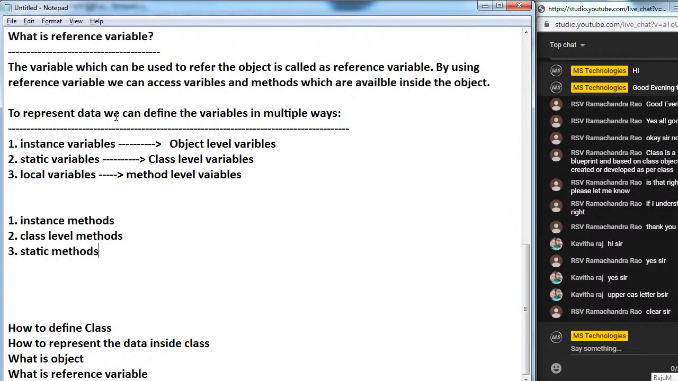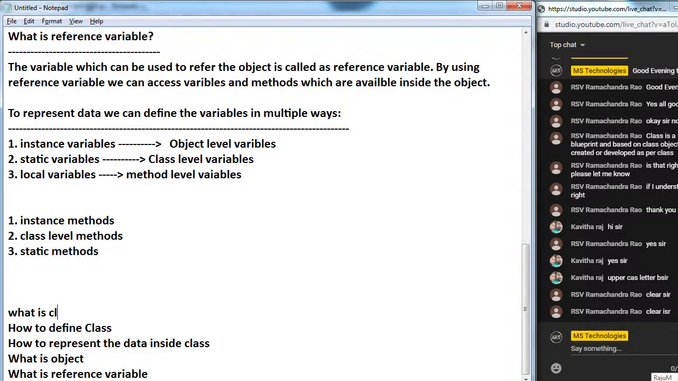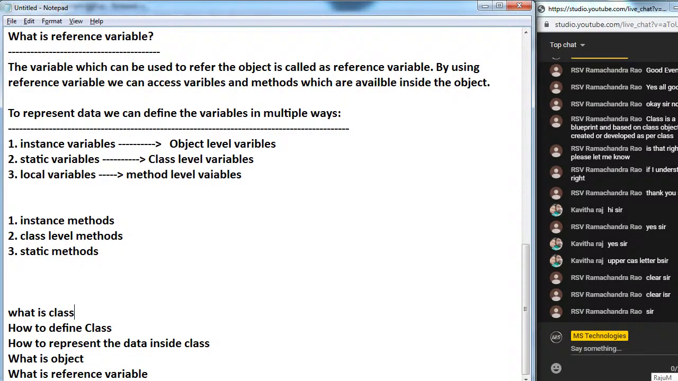Clear? So what did we discuss so far? What is a class? How to define a class? How to represent the data inside the class? What is an object? What is a reference variable? A class is nothing but a design or plan or blueprint.